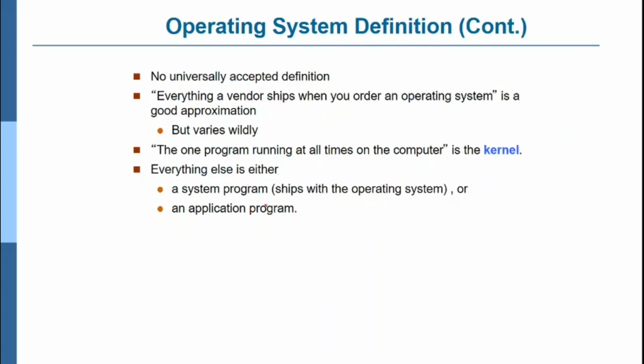There is no universally accepted definition. Everything a vendor ships when you order an operating system is a good approximation. The one program running at all times on the computer is the kernel. The kernel has a bootstrap program that keeps on running continuously. Whenever you press the power button, one program is stored to boot the program, that is the operating system, which is nothing but the kernel. And to keep the kernel working 24/7, a CMOS battery is added in the CPU.